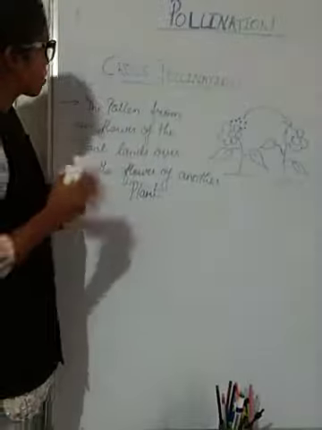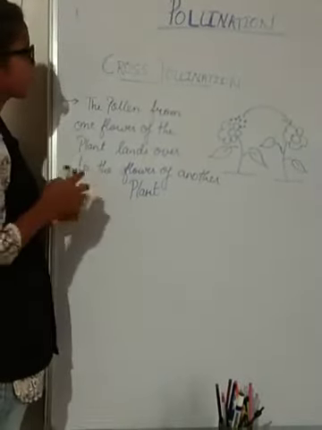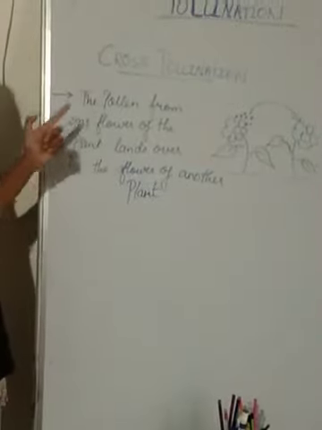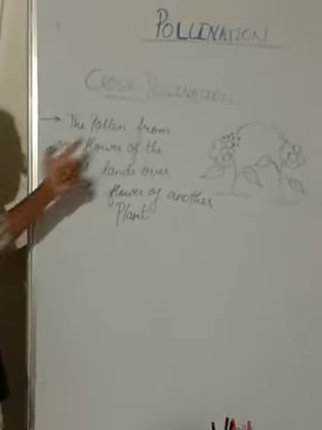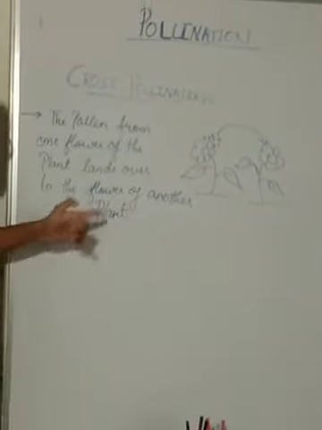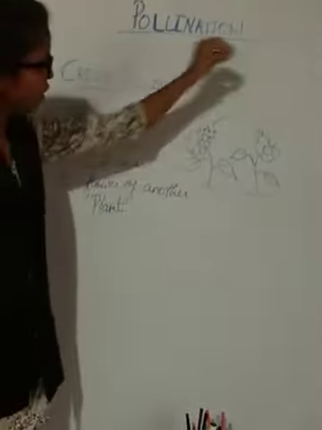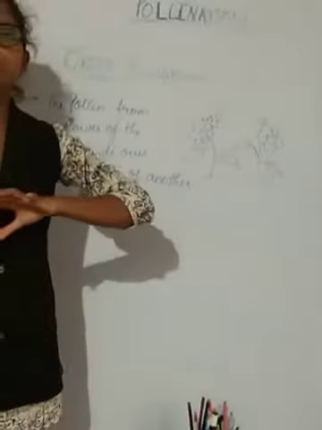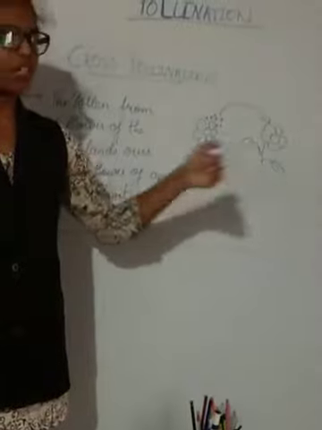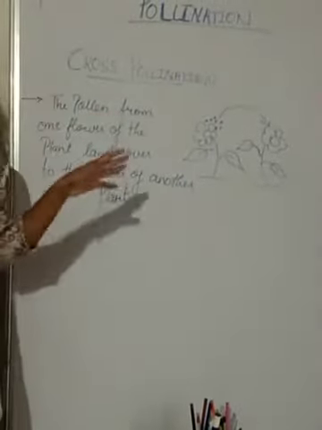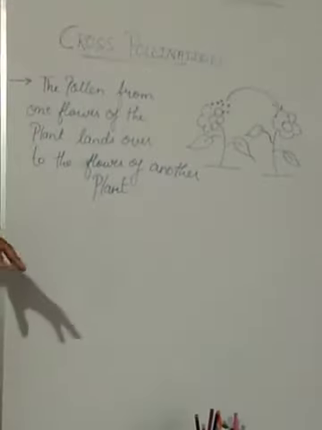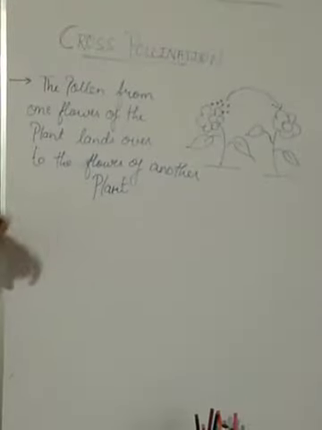So the definition of cross pollination is as follows: the pollen from one flower of this plant lands over the flower of another plant. You can see here the pollen is landing on the female reproductive part of another flower of another plant. That is known as cross pollination. I think this topic is clear to you.